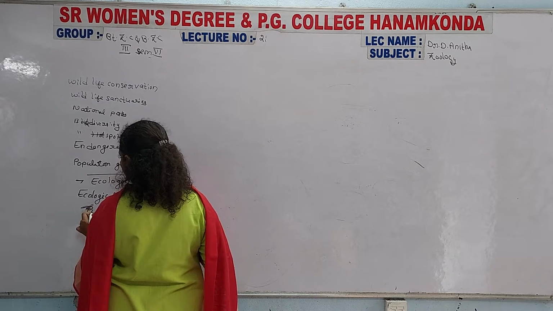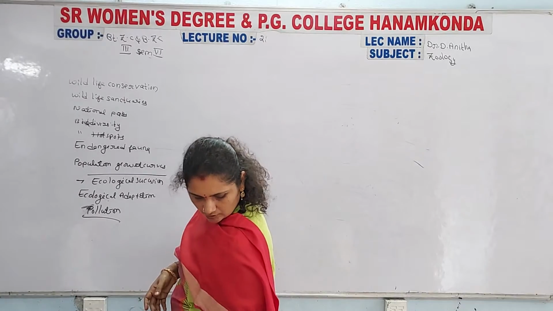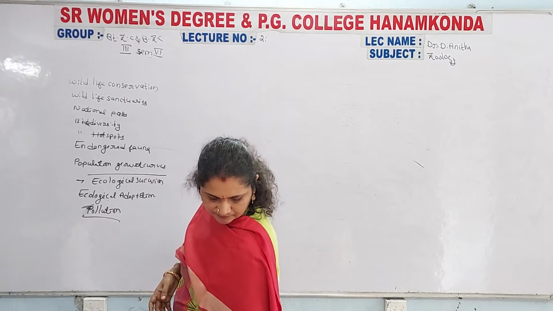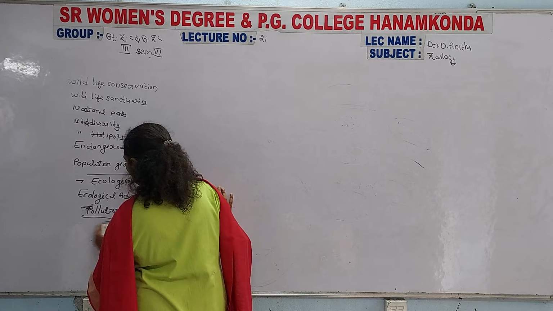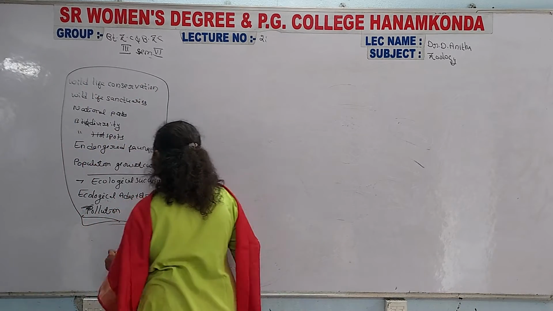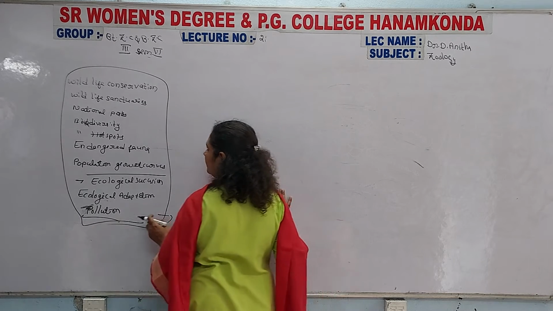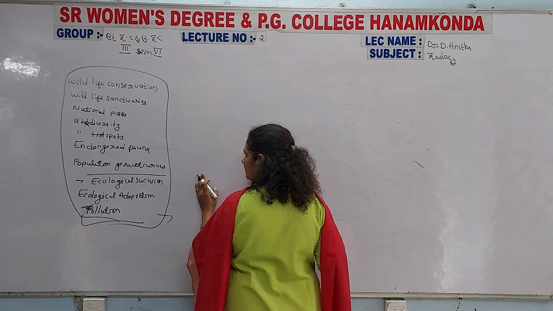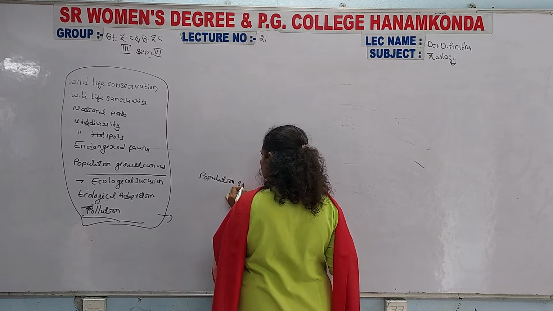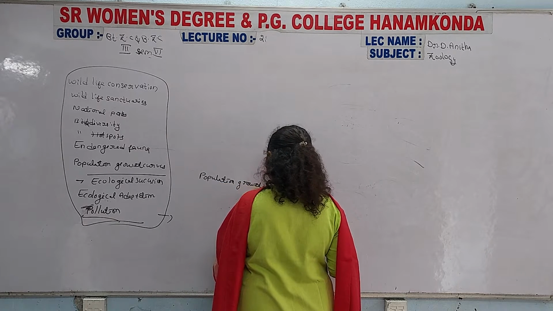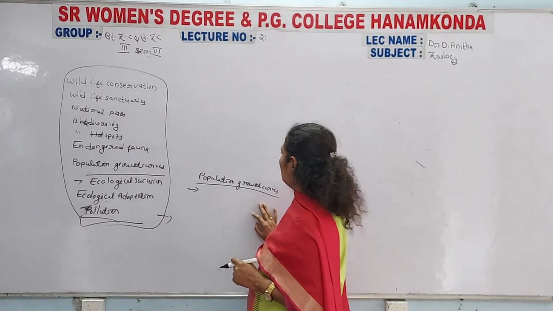And pollution. These topics are completely involved and come under your second unit. How to write them, these are all theory topics. First of all, in your syllabus you have the population growth curves, and you write how to write the population growth curves.